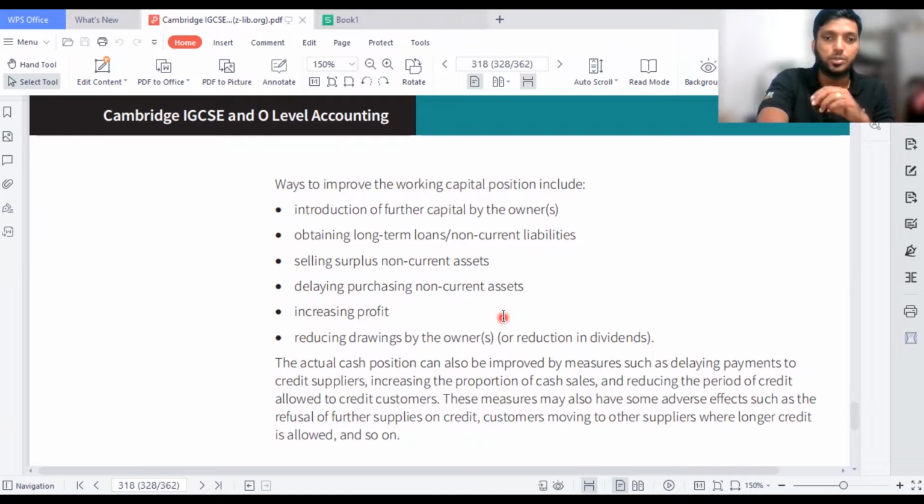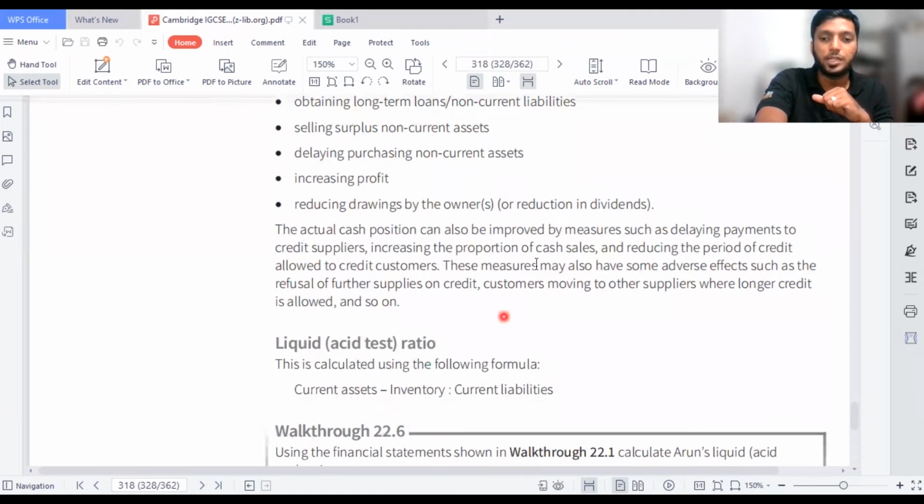Increasing the profit is also another way. Reducing drawings by the owners. Don't take a lot of money out of the business. That will always leave the business in a bad phase. Then we have the actual cash position, which can also be improved by measures such as delaying payments to credit suppliers. Paying a bit later will improve the level of money the business is holding.